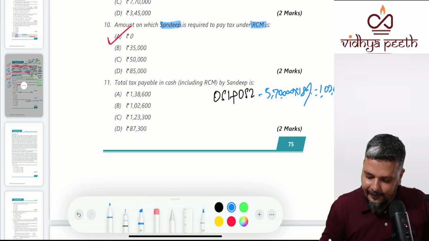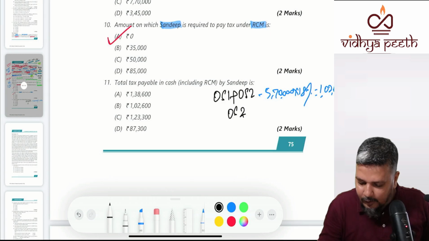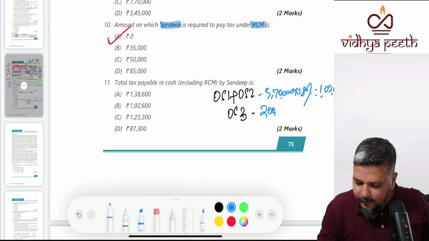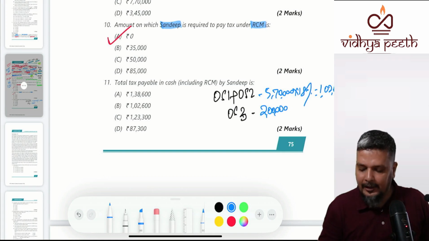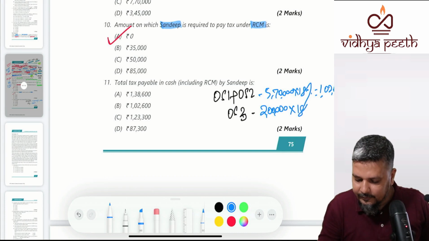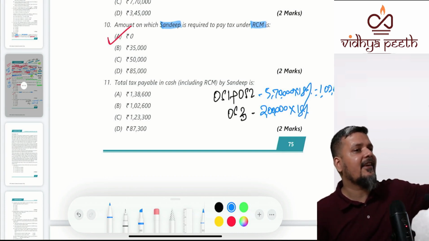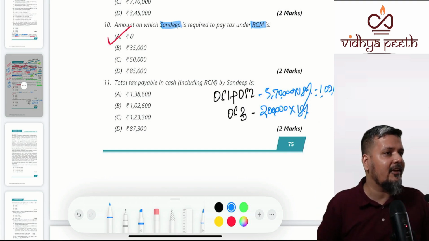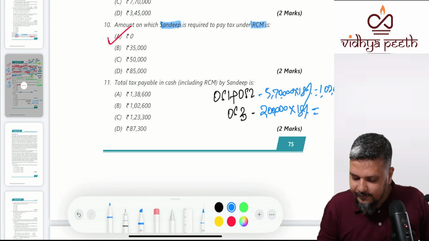Right, now wait, we have not included outward supply 3. What is the outward supply 3 value? How? 2 lakhs: 10,000 per person, 20 employees. 2 lakhs multiplied by... I am not breaking up CGST. They have not broken up CGST, SGST, IGST. So we need not break up CGST, SGST, IGST. Directly 18%.